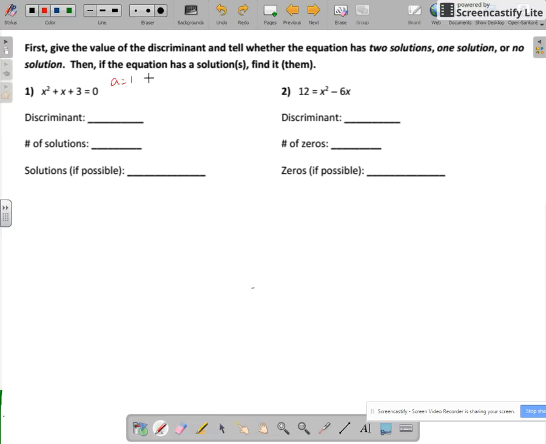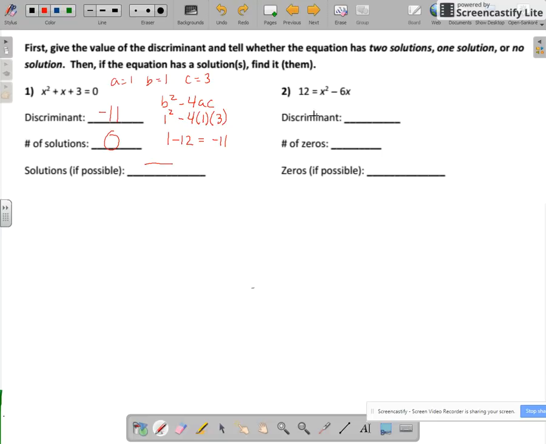So first our a is 1, b is 1, and c is 3. So again, the discriminant is b squared minus 4ac. Okay, so b squared is 1 squared minus 4 times 1 times 3. 1 squared is 1, and then negative 4 times 1 times 3 is negative 12. So 1 minus 12 is equal to negative 11. So our discriminant is negative 11. Now, negative 11 is less than 0, so we have 0 solutions. Okay? So no solutions are possible.